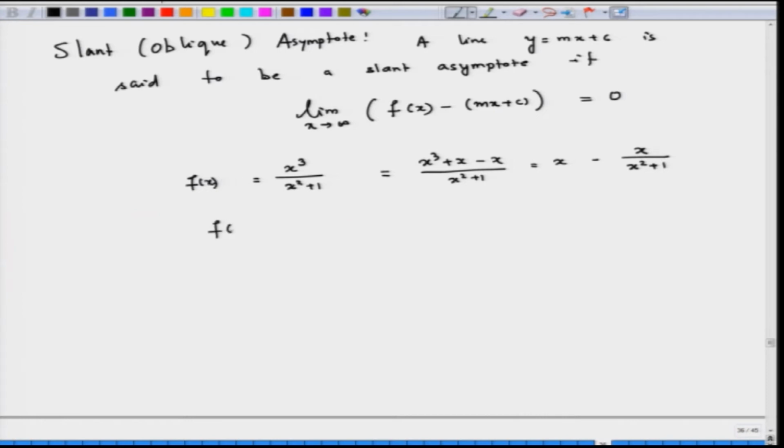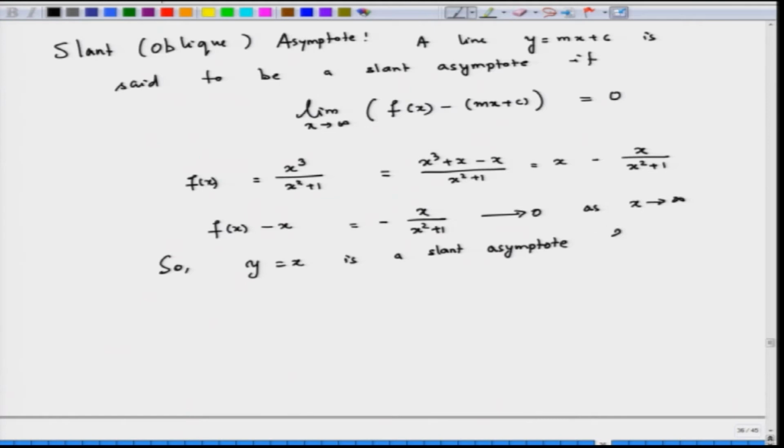Then f of x minus x is equal to minus x by x square plus 1, which goes to 0 as x goes to infinity. Therefore, y equal to x is a slant asymptote for this curve.